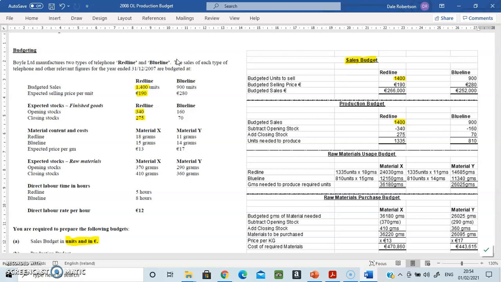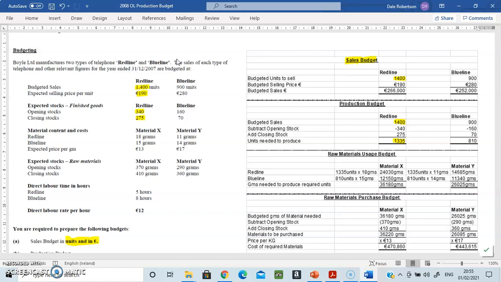So therefore, this is like the opposite of our normal cost of sales, because of course we're kind of working backwards to get our production. So we're working backwards from your sales number, taking away the opening stock and adding the closing stock, which is reversing our normal function. And you get this many phones is how much you have to make. If you want to sell 1400, bearing in mind you have some opening stock and you have some closing stock, you need to make 1335 units.